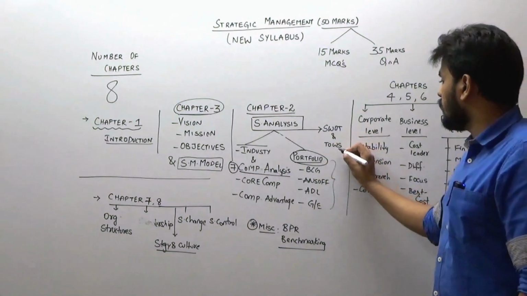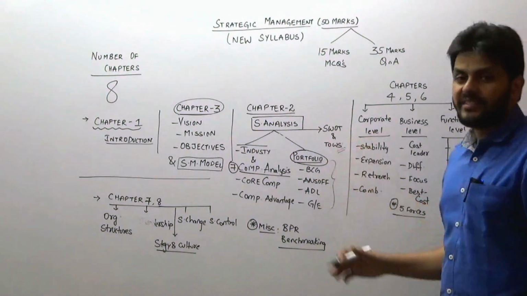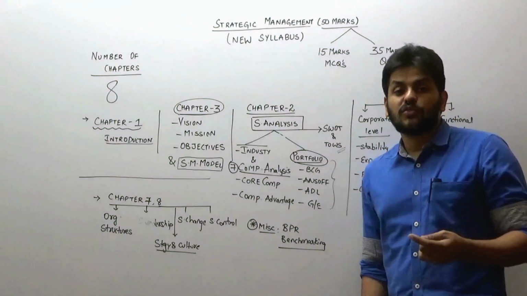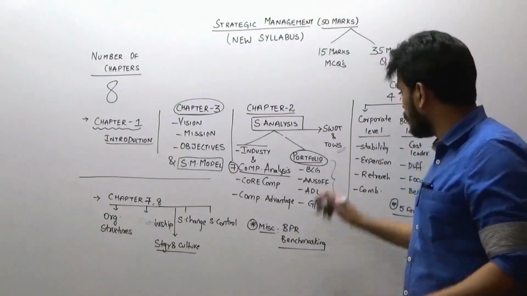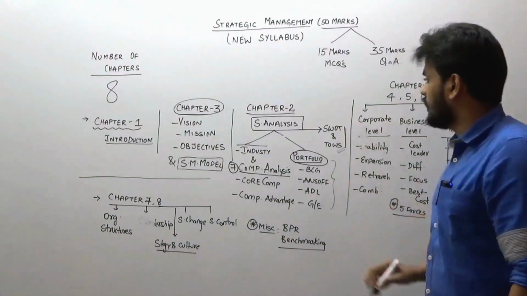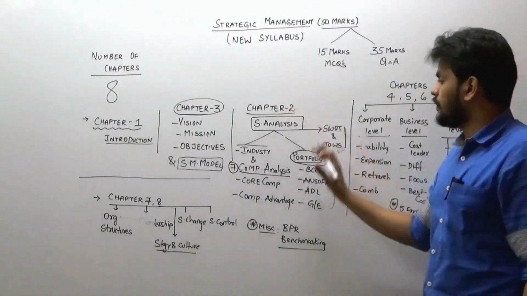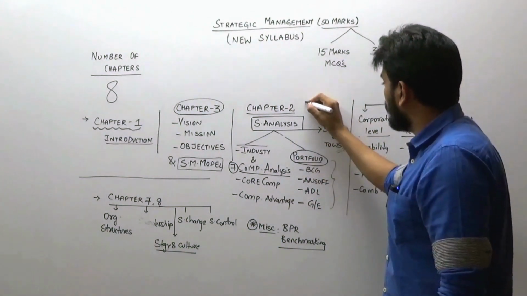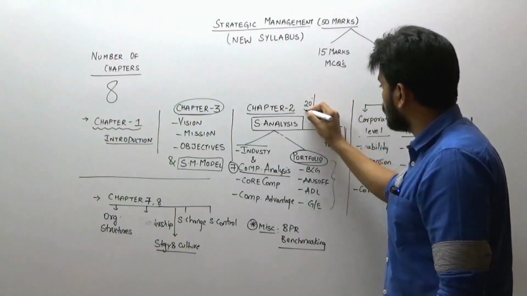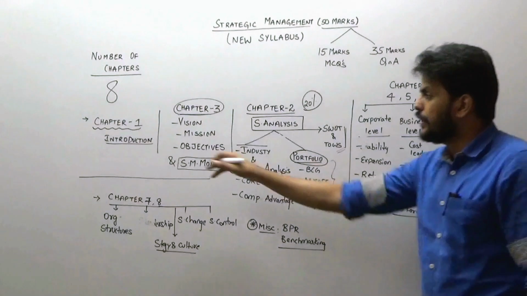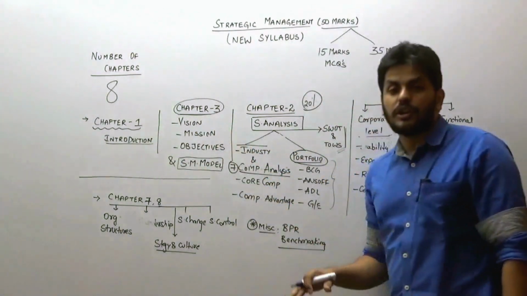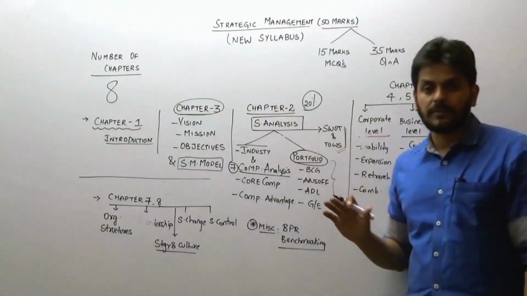And then go to SWOT and TOWS analysis, because doing simply SWOT will not take you anywhere. So you should also have an understanding of what that TOWS is. You have to take that into consideration. Now this itself constitutes about 20% of your syllabus. This chapter alone is such a heavyweight chapter, because chapters 1 and 3 put together won't contribute 10%. They both are small chapters.